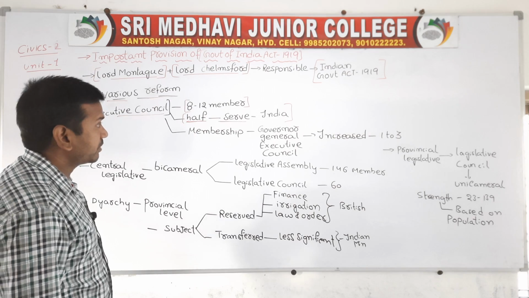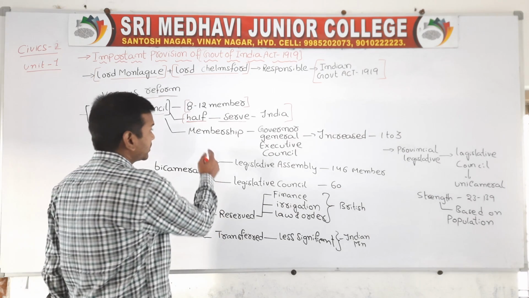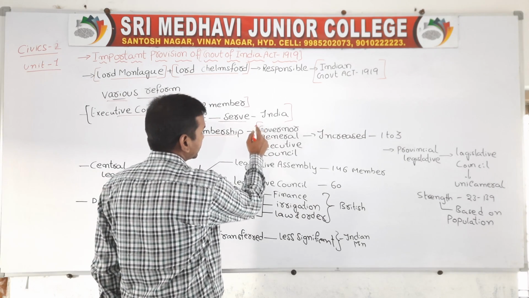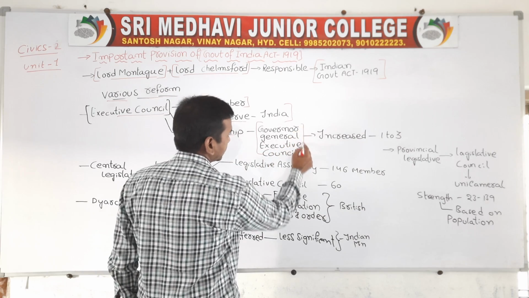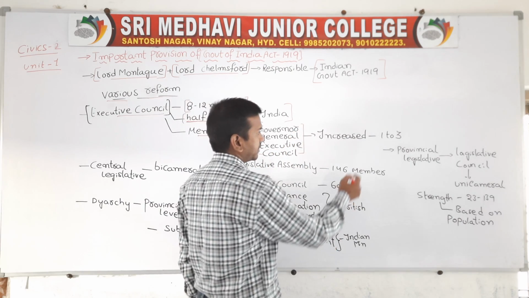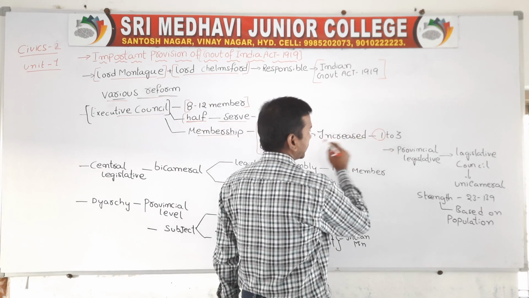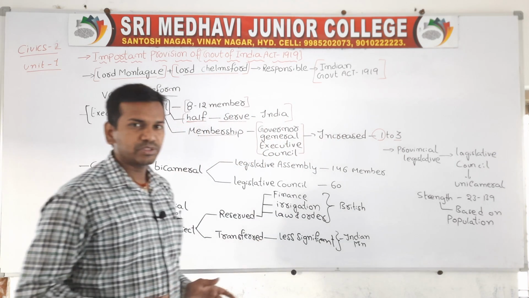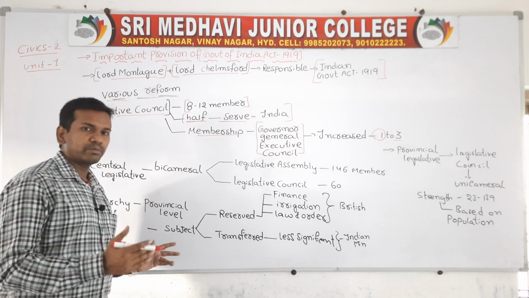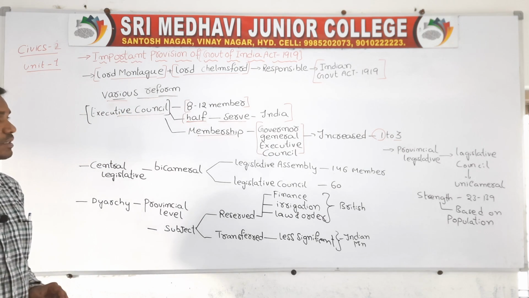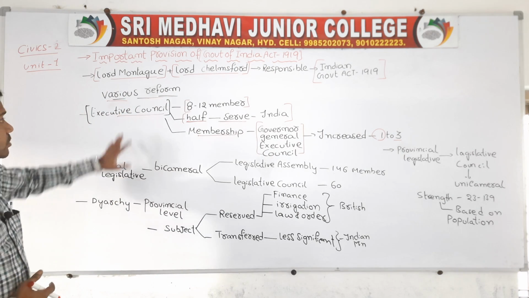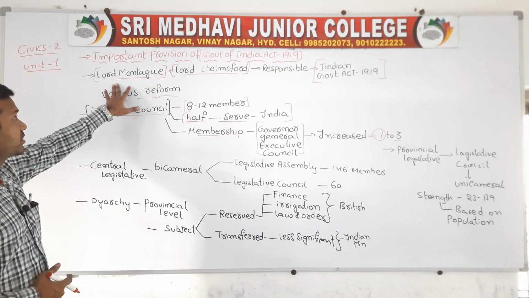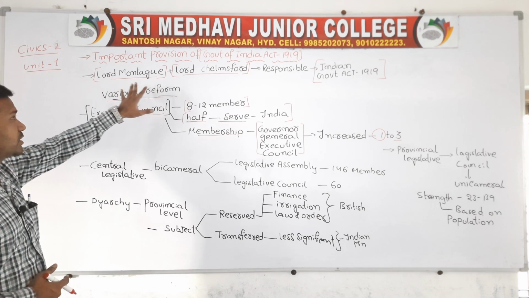One more point from this act is that the membership in the Governor General's Executive Council has increased. Before, the membership was only 1. After formulating this act, the membership increased to 3. So this is the first provision which was passed. We have discussed that this act was formulated by two British officers, Lord Montagu and Lord Chelmsford.